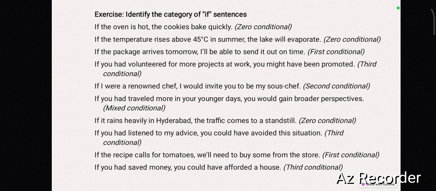So all this had what kind of construction? Had. Okay. So look at had saved, had played, had listened, and then decide it as third conditional. But mixed conditional also has had. If you had travelled more in your younger days, you would gain broader perspectives. But in mixed conditional, you have to observe there will be past and present.